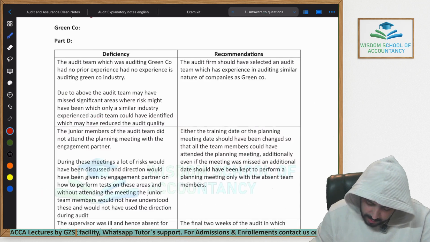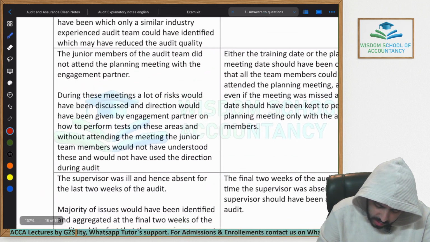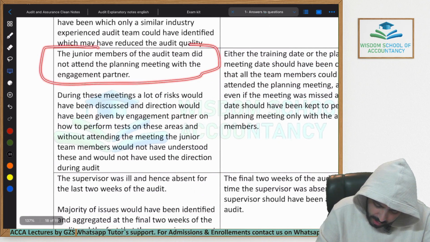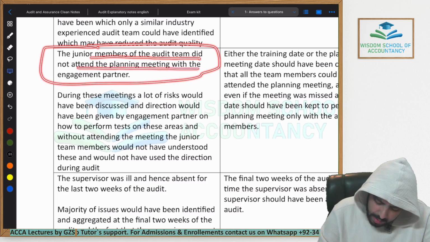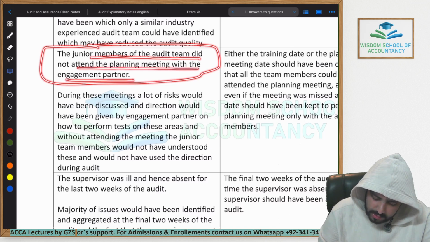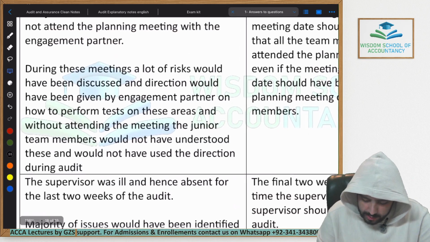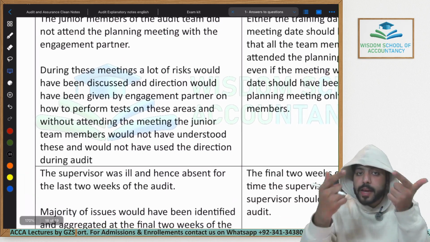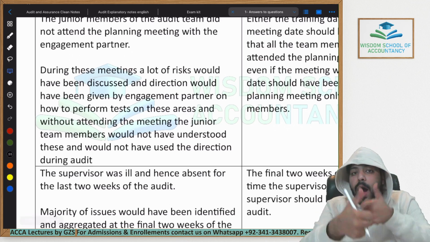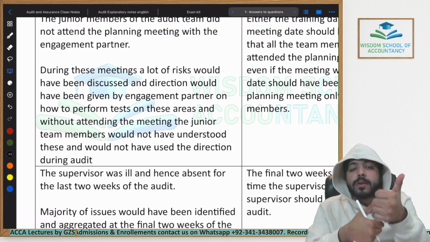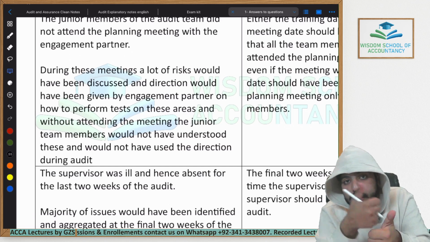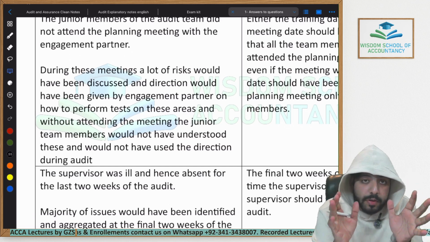Now coming towards my answer, first of all, I will again do a simple identification from the scenario. The junior team members of the audit team did not attend the planning meeting with the engagement partner. So this is simple identification, nothing extra. But now I have to explain in my own words why it was wrong and why it would have reduced the quality of the audit.